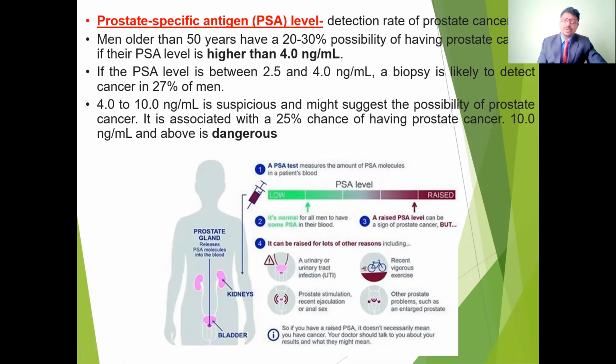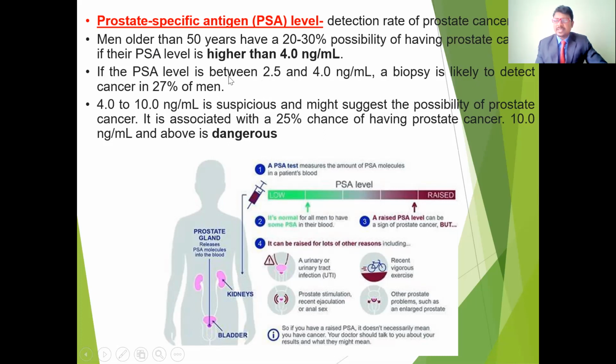If it reaches 4 to 10 nanograms per milliliter, it may indicate cancer. The normal levels are lower; if the level is between 2.5 and 4 nanograms per milliliter, cancer is likely to be detected in 27%.